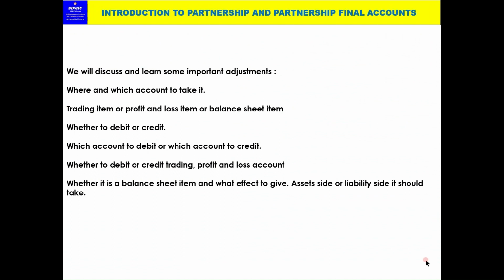We were discussing some important adjustments in the balance sheet. Once the first trial balance is prepared, the important adjustments that come need to be accounted, and the effect should be given in the trading account, profit and loss account, and balance sheet. We must decide whether to debit or credit it, and whether to take it to the liability side or the asset side. Now let us continue.